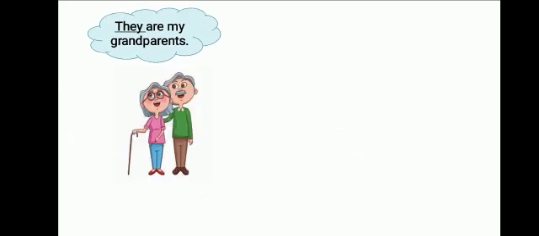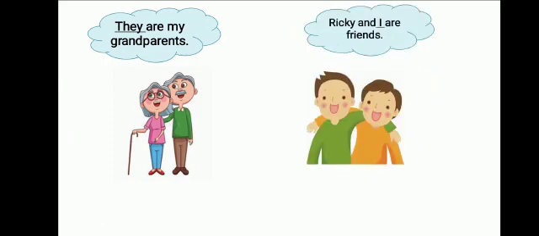Next is, they are my grandparents. When we talk about two or more people, which pronoun is used? They. Very good, children. So next is, Ricky and I are friends. So as I have discussed earlier, I is used when you're talking about yourself and it is a pronoun. So children, they and I again are pronouns.